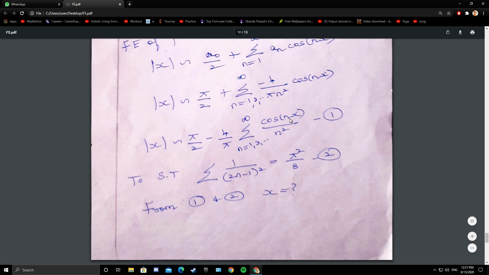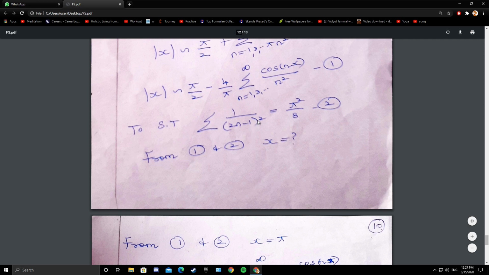Or you can take x as 2 pi. So what should be x here? We have to eliminate the cosine function. Cos 0 is 1. Whenever you have to prove something, take the Fourier expansion as 1. Whatever you have to prove, take it as 2. Compare the series part, the summation part, and guess the value of x. If x is 0, cos 0 is 1. So this you will get only by trial and error.